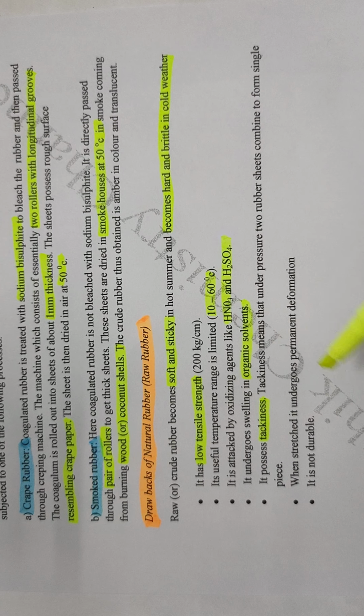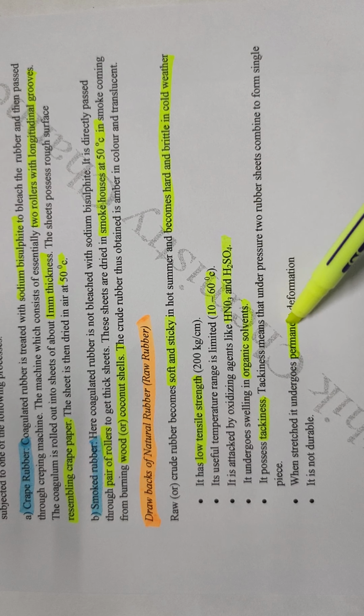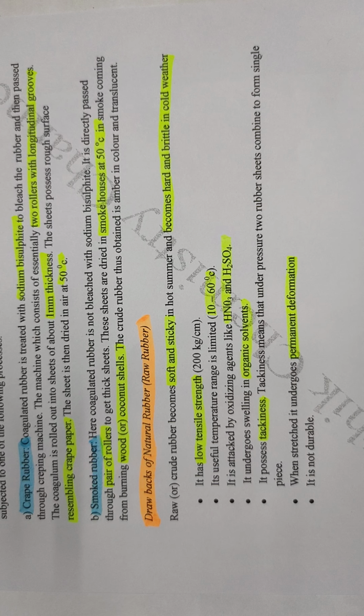When stretched, it undergoes permanent deformation. It cannot return to its original position, which means natural rubber has no resilience property. When stress is applied it can be stretched, but after the deforming force is released it cannot regain its original shape. That is called the resilience property. So natural rubber before compounding has no resilience property.